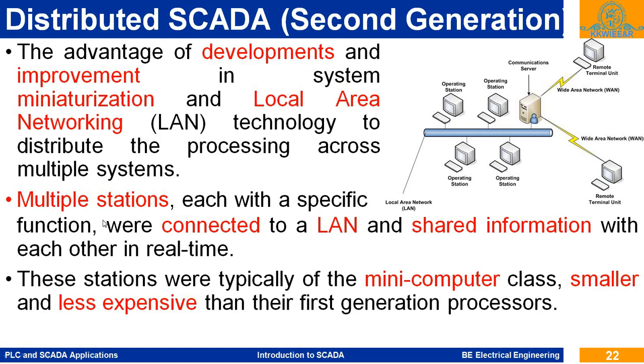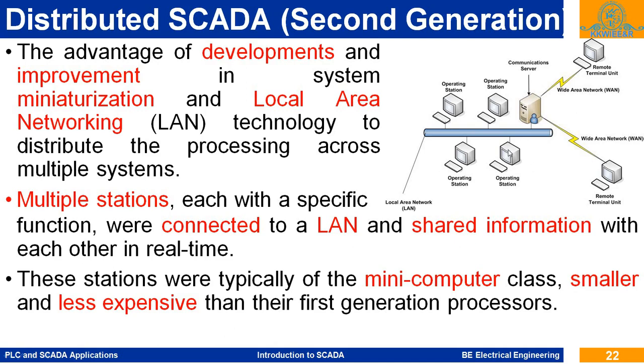So multiple stations, each with specific functions, were connected to a LAN and shared information with each other in real time. Some are allotted the analysis, on some the graphical screens are provided, on some the bar charts, on some the Excel sheets.